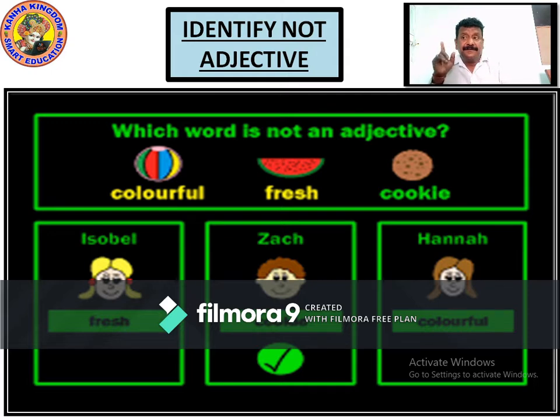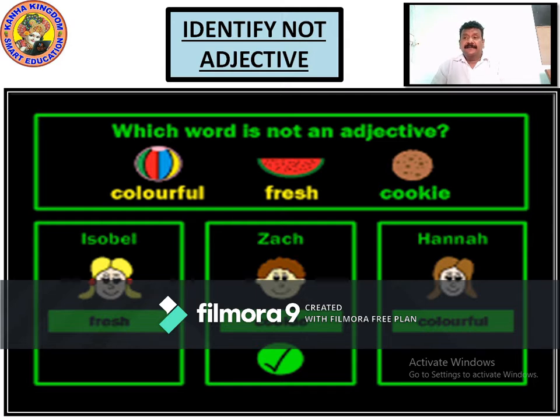Secondly, you can see fresh watermelon. Third, you can see a cookie. Cookie is a type of biscuit which is found in bakeries. We call it cookies. Biscuits, cookies. Right? So when you find cookies, fresh and colorful, you have to identify what is not an adjective.